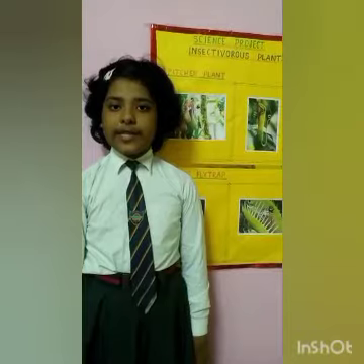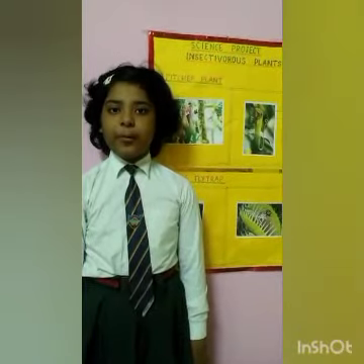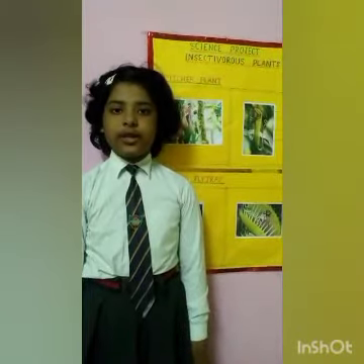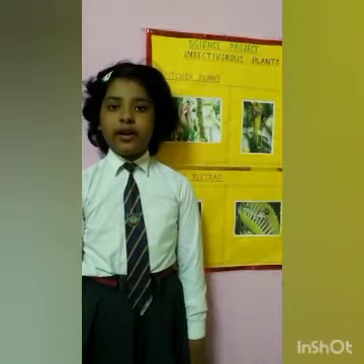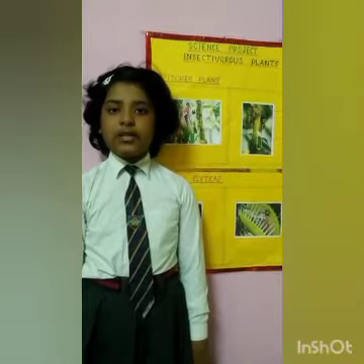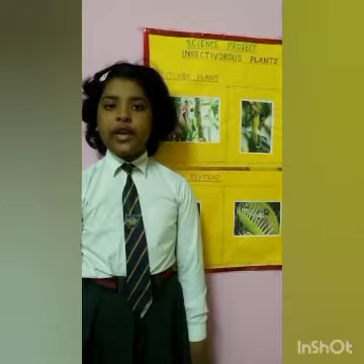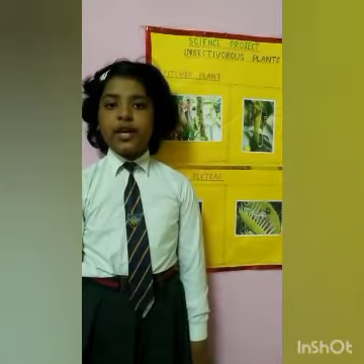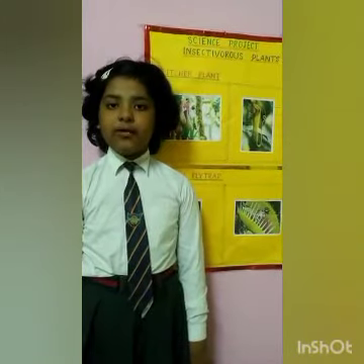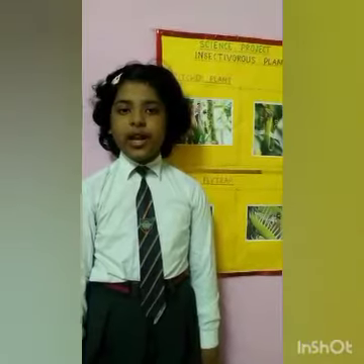Today I will present a science project on the topic of insectivorous plants. There are different types of plants on earth. We know that all green plants prepare their own food with the help of chlorophyll present in their leaves.